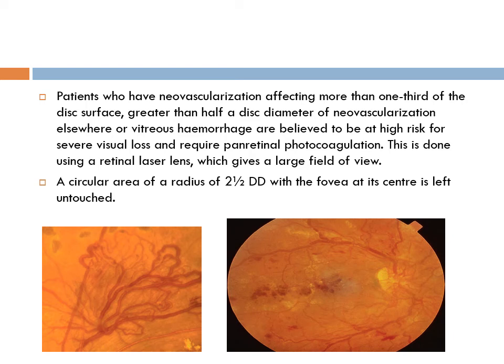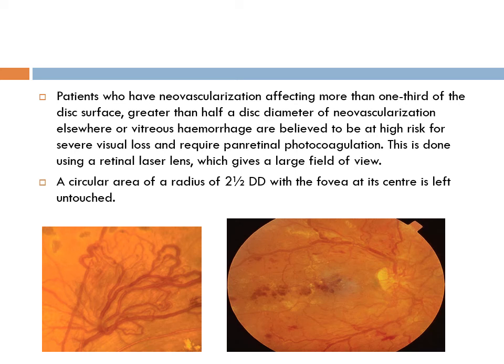I will repeat the definition: neovascularization more than one-third of the disc surface, greater than half a disc diameter of neovascularization elsewhere, or vitreous hemorrhage. These are high risk PDR and they immediately need laser treatment on an urgent basis. Otherwise, these cases can bleed anytime.